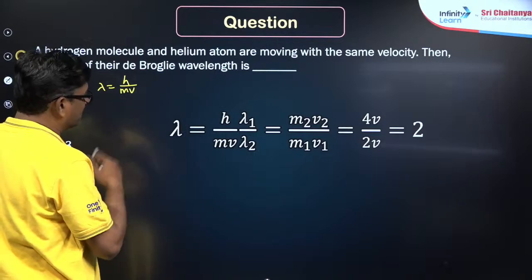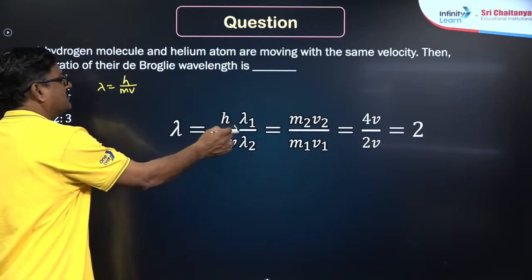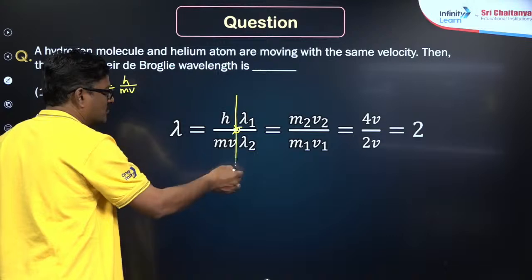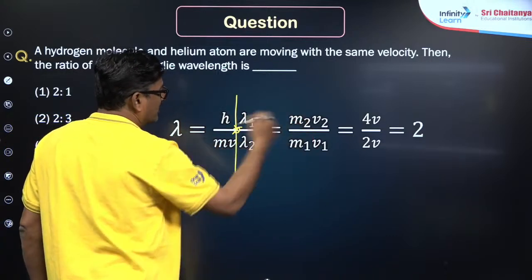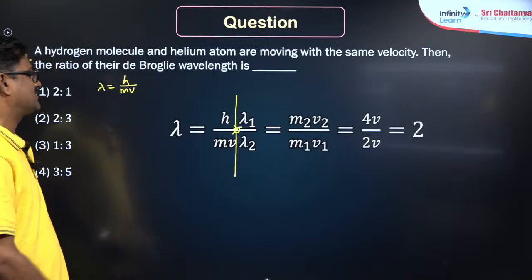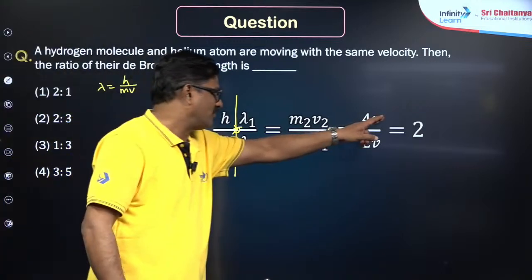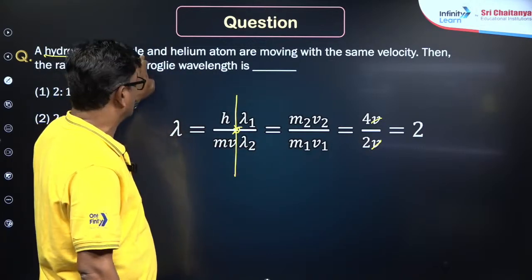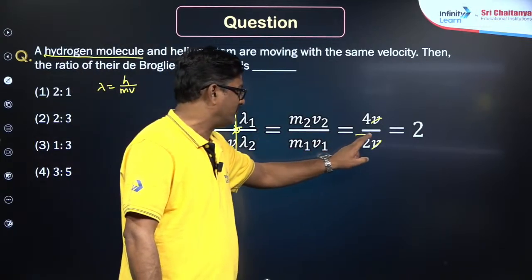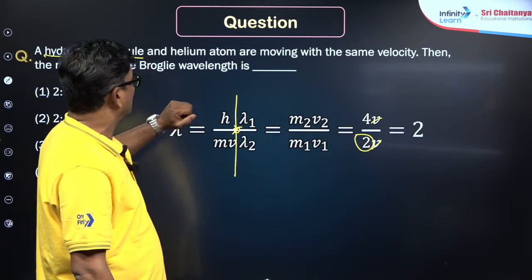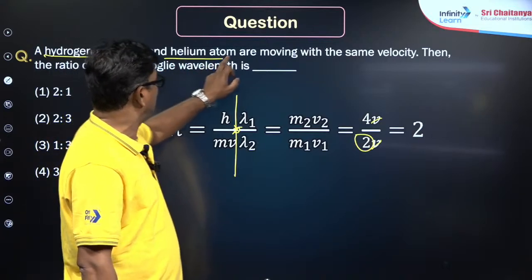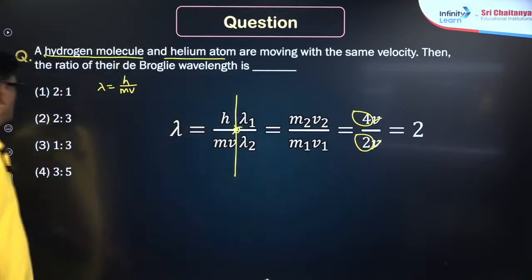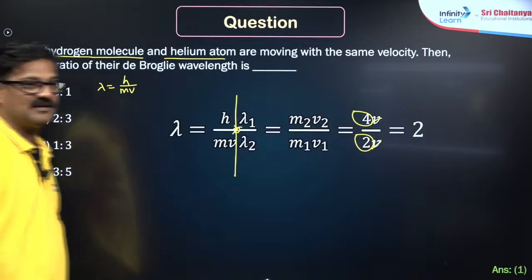Okay, and the ratio of these wavelengths is given as h by mv. So lambda 1 upon lambda 2 is equal to m2 v2 upon m1 v1. It is given as the same velocity, so the velocity cancels. The hydrogen molecule's mass is going to be 2, and the helium atom's mass is 4 by 2, so it is 2 is to 1. So option 1 is the correct answer for this.